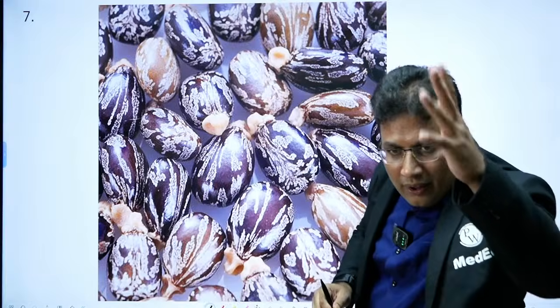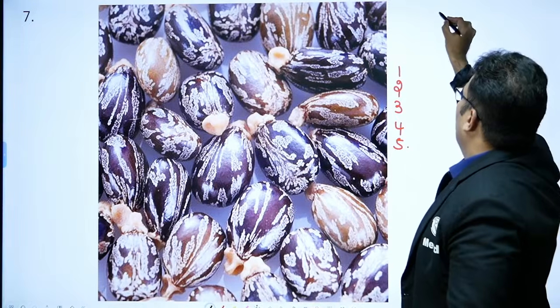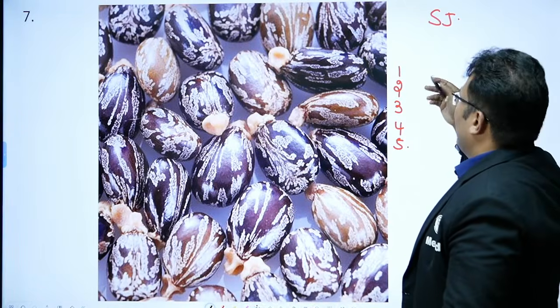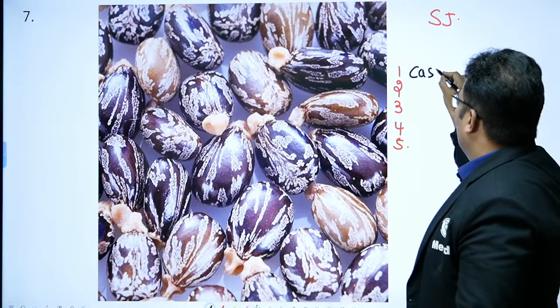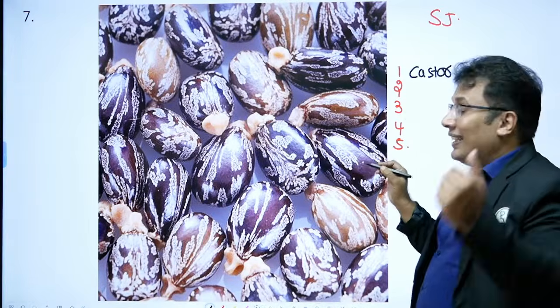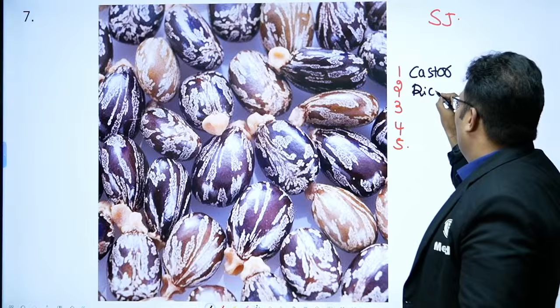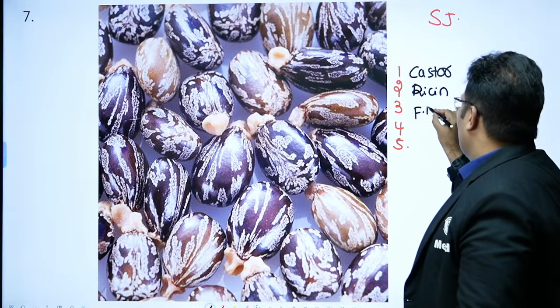Okay, good. SJ is first to answer. Very good, SJ. SJ said, sir, castor seed. Castor contains ricin. Fatal dosage 10 seeds.